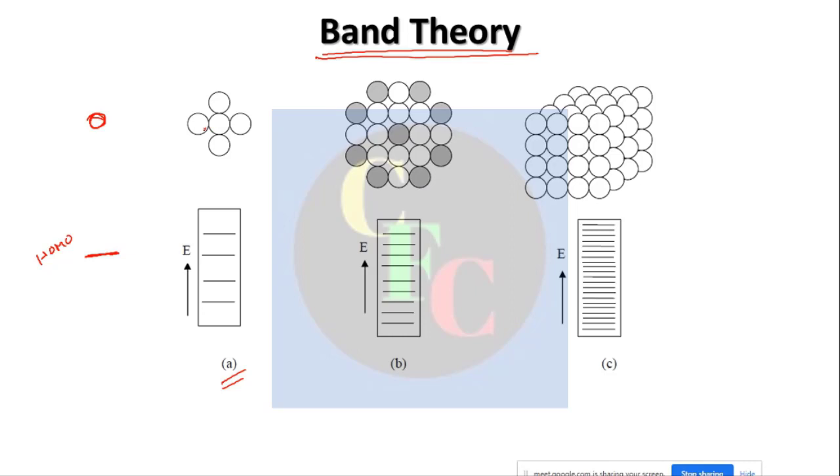Now if there are 5 same type of atoms, there should be 5 HOMOs, but they should be equal in energy theoretically, isn't it? Because they are of the same type. But you see, suppose there is a piece of chalk or silicon or iron, whatever.